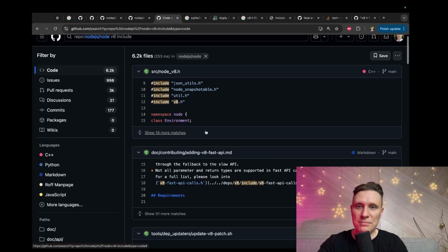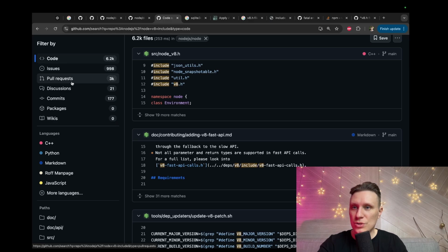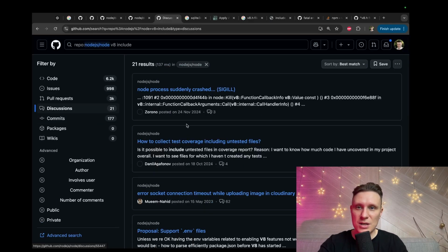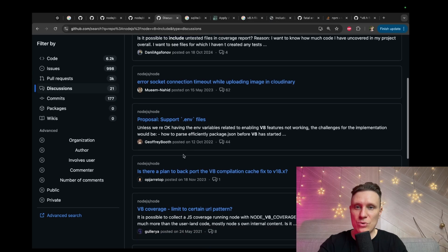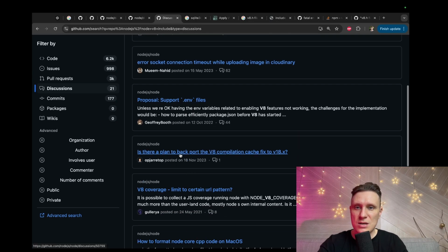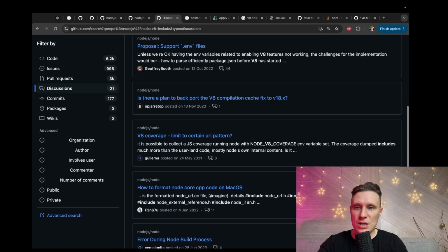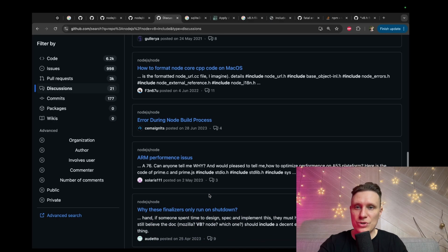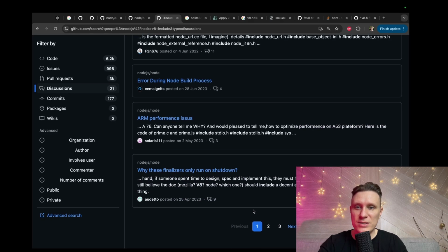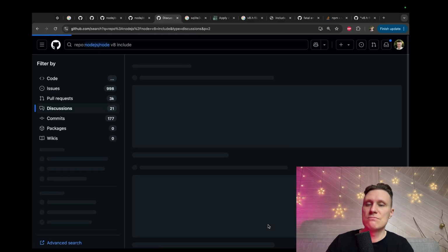Issues, discussions, crash collection, test coverage, socket connection, proposal, backport, coverage, how to format code, error during ARM, why there is finalization on shutdown.